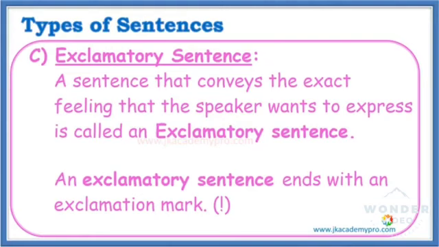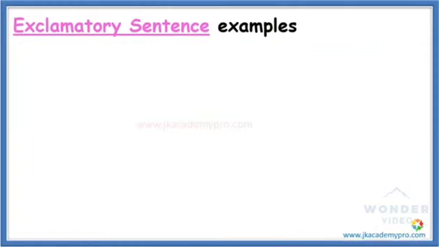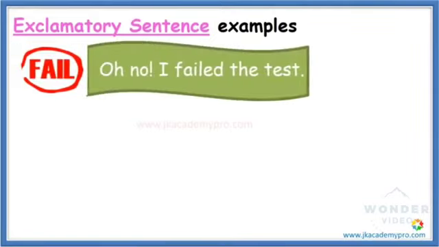Now, what does it mean? That shows what the speaker is feeling, whether his feeling is happy, sad or angry. Such sentences are called exclamatory sentences. An exclamatory sentence ends with an exclamation mark. Now let's look at some examples of exclamatory sentences.